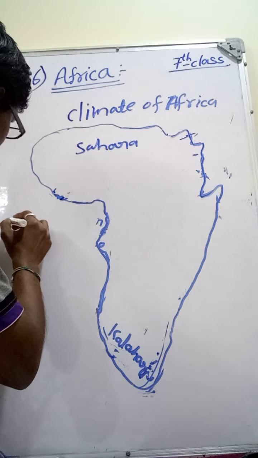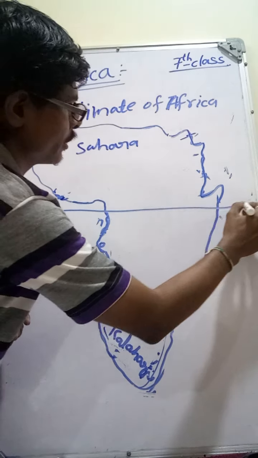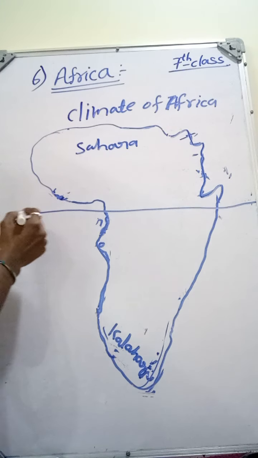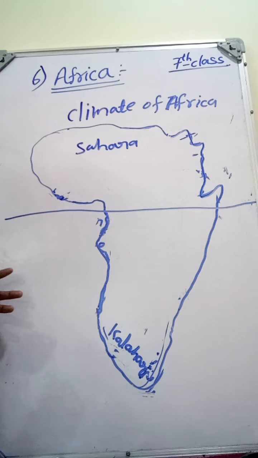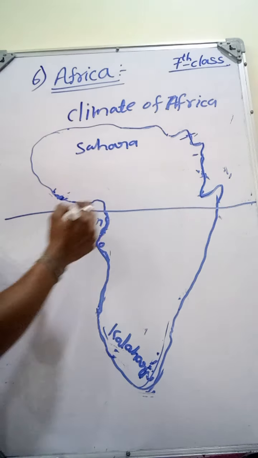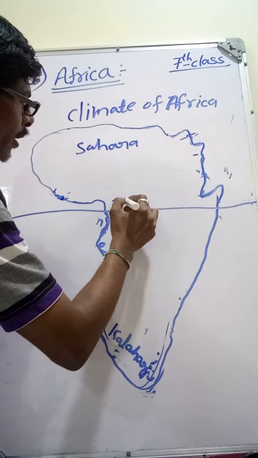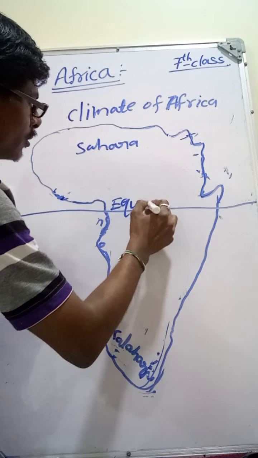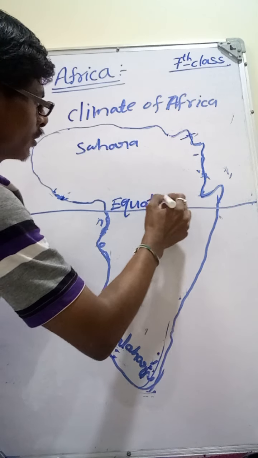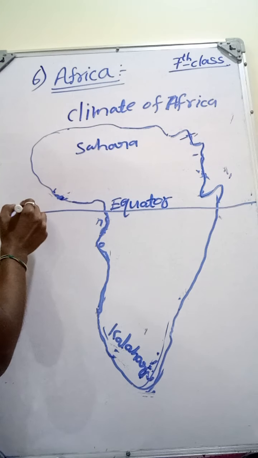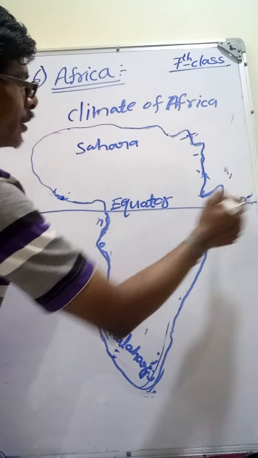In the middle of Africa, the equator is passing through the middle of the African continent. Okay, and it is the equator. The equator is also called 0 degree.